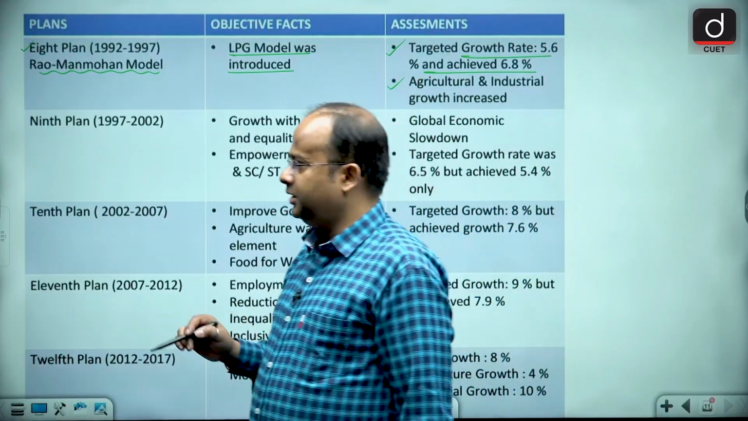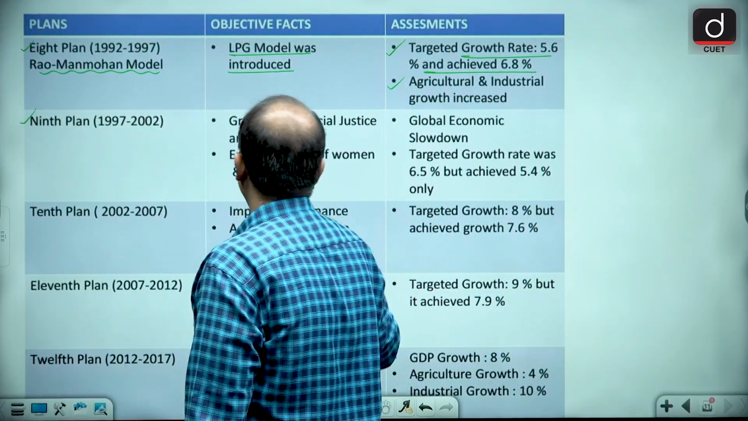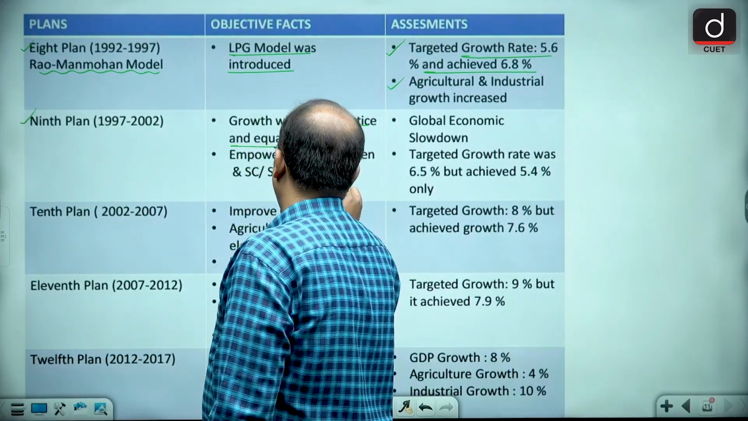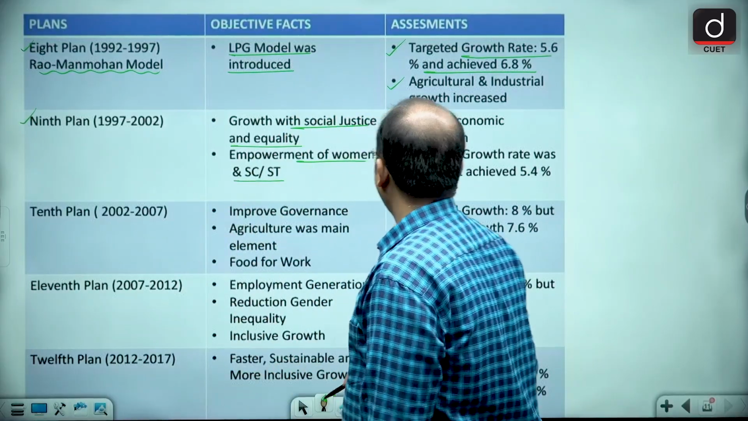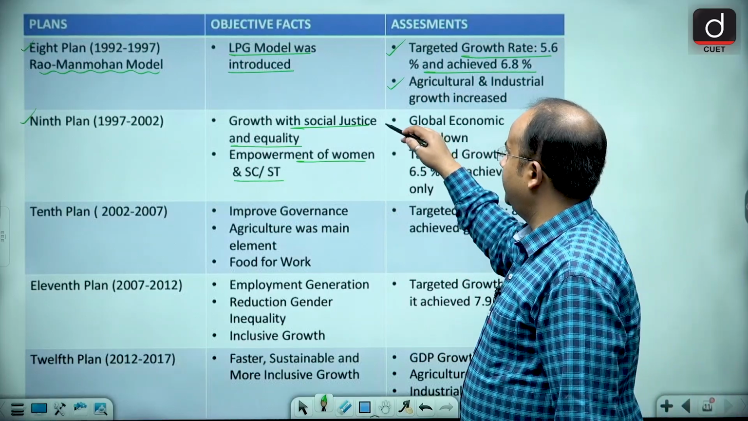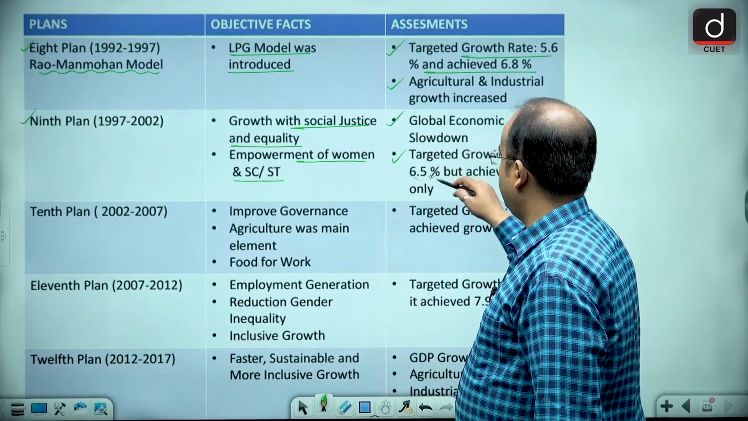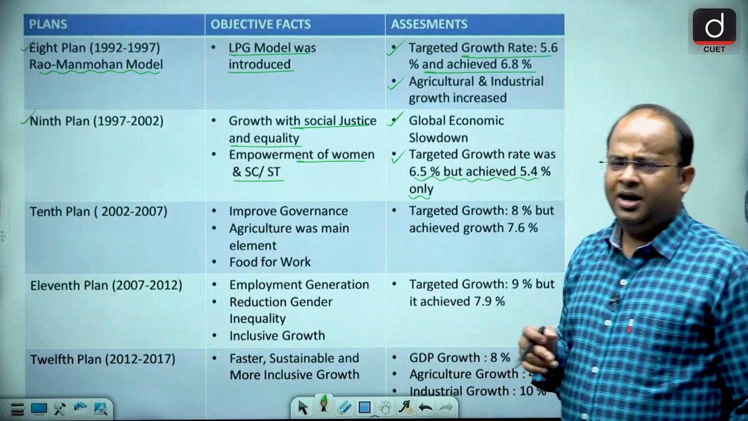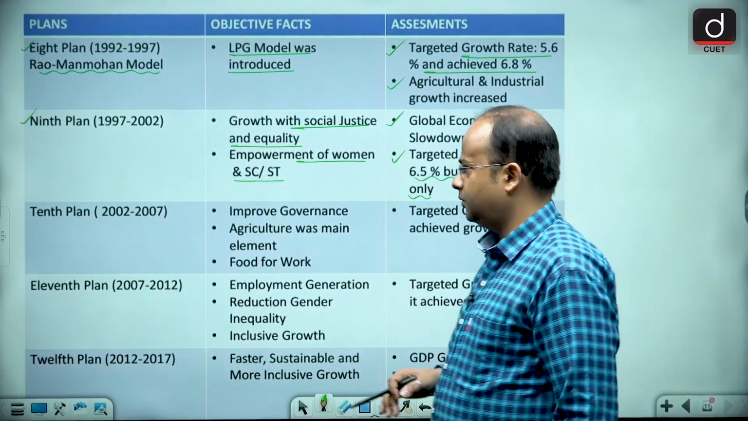Next was the 9th 5-year plan, which ran from 1997 to 2002. Growth with social justice and equality was the objective. Empowerment of women and SC and ST was on the agenda. Due to the global slowdown in 1999, the target growth rate was 6.5, but it achieved only 5.4. So it was not completely successful, only partially successful.